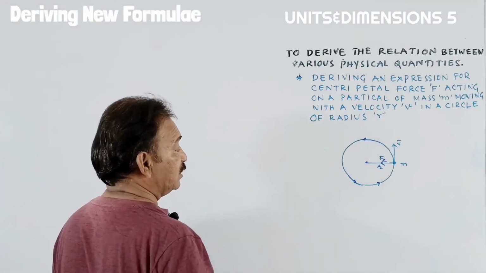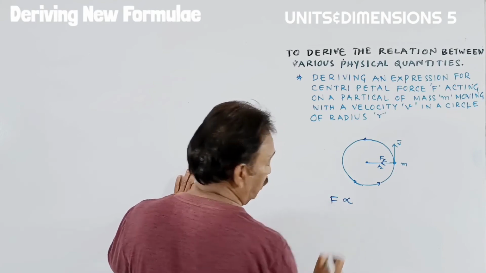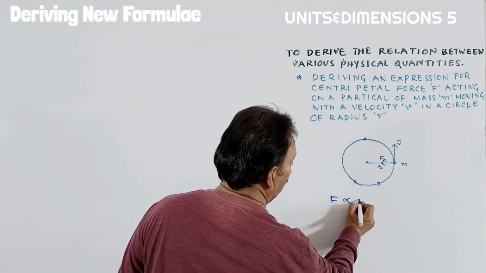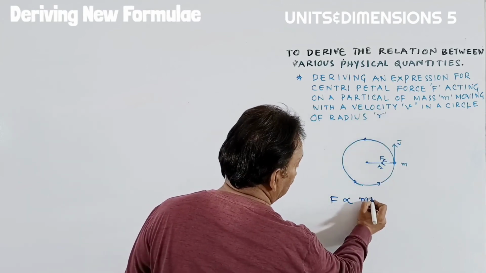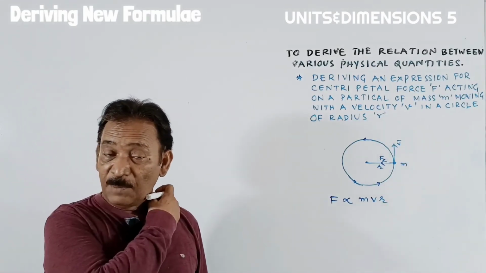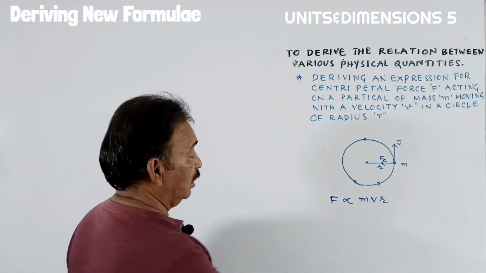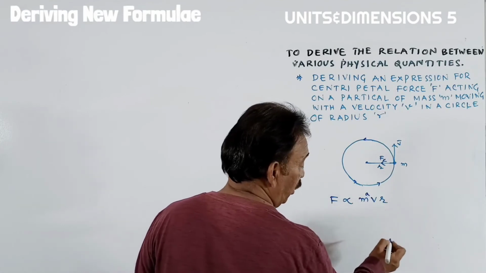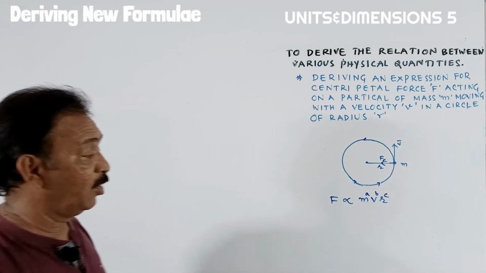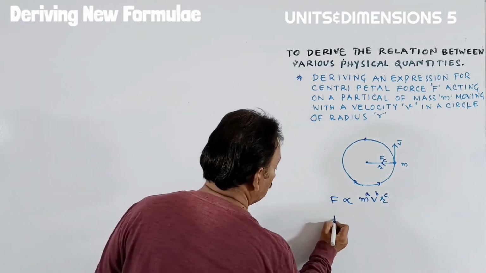These physical quantities are related like this. Say, force is proportional to, and we are taking three physical quantities: one is m, second is the velocity, and third is the radius. If you write a dimensional formula, all the time we'll get powers on the physical quantities. Let's say m to the power of a, v to the power of b, and r to the power of c. Students, now we are writing the dimensional formula of force.